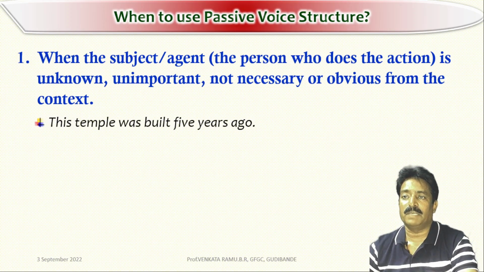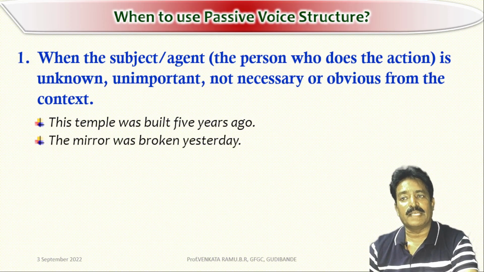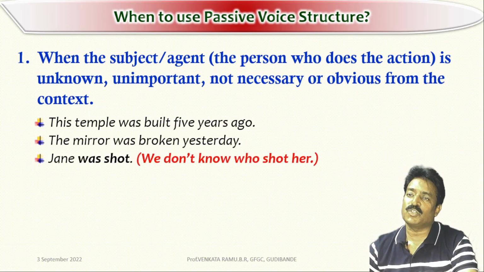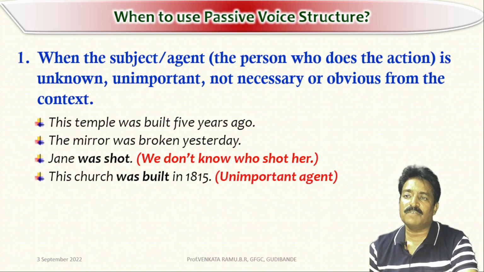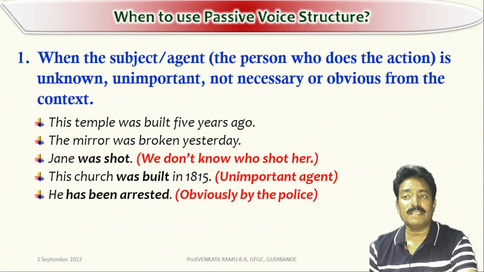The temple was built 5 years ago. The mirror was broken yesterday. Jane was shot. We do not know who shot her. The church was built in 1815. Unimportant agent here. He has been arrested. It is obviously the police.